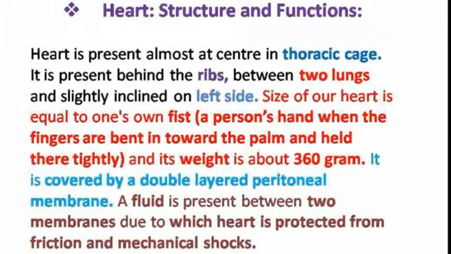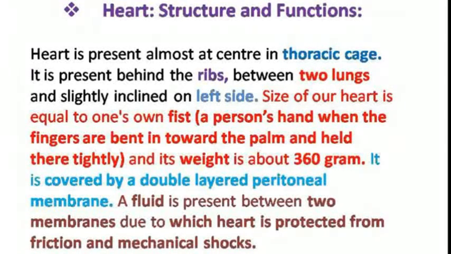A fist is a person's hand when the fingers are bent in towards the palm and held there tightly. Its weight is about 360 grams.